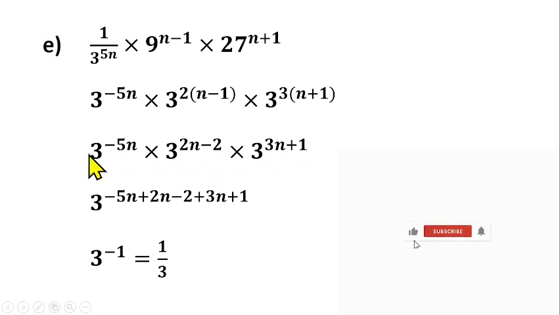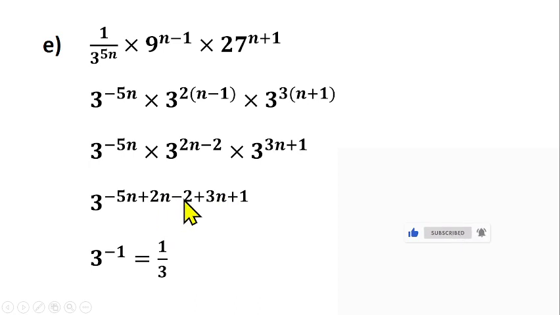So then what can you do to all this now? You can see that they are having the same base and they are having times in between them. So that means you can pick one of the base according to the first law of indices and add the powers together. So that's why you pick one of the base here, 3, then minus 5n plus 2n minus 2 plus 3n plus 3. This is 3, not 1. So then you can collect like terms. Minus 5n plus 2n should give us minus 3n. Then minus 3n plus 3n should give us 0.